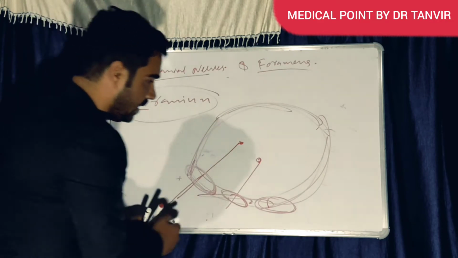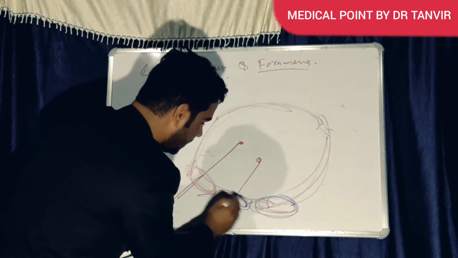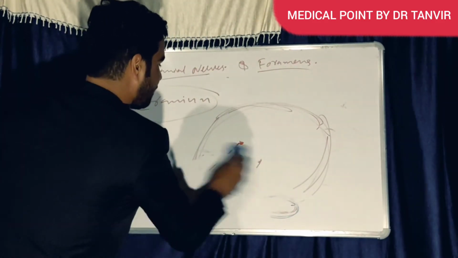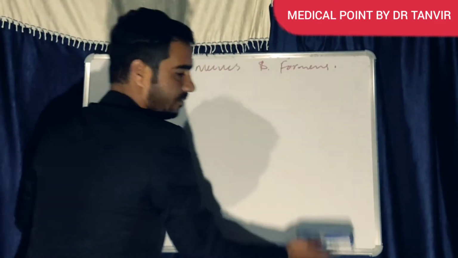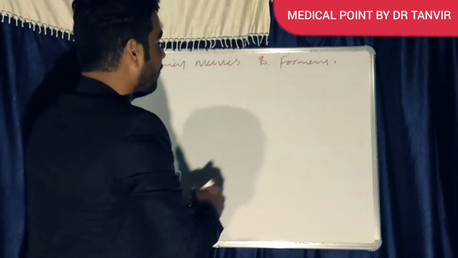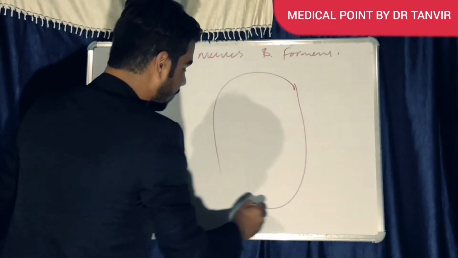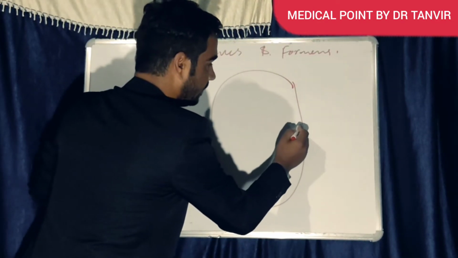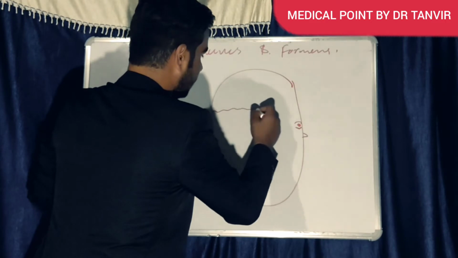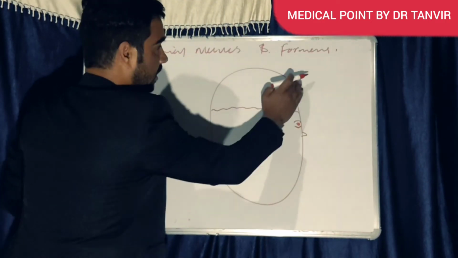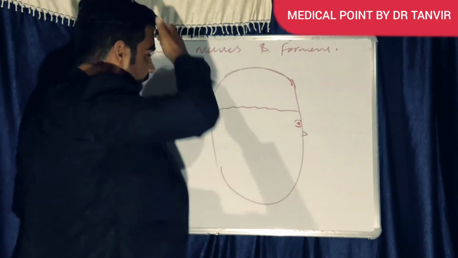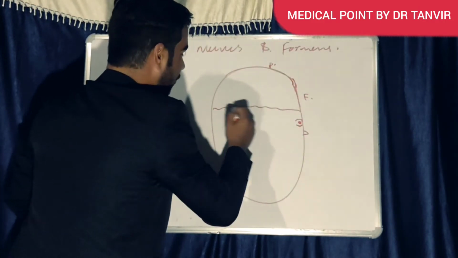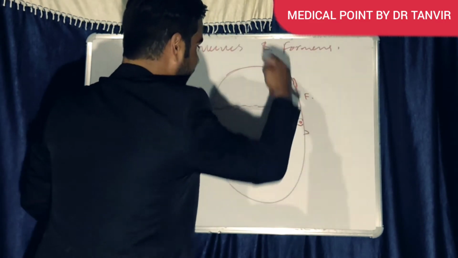We are talking about foramens. After that, we will know about some foramens. What are the foramens? You have to understand what a foramen is. Suppose this is the nose, I am looking like this, and this is the eye. This is the roof, this is the parietal bone, and this is the frontal bone. This is the floor of the brain, where the brain is sitting.